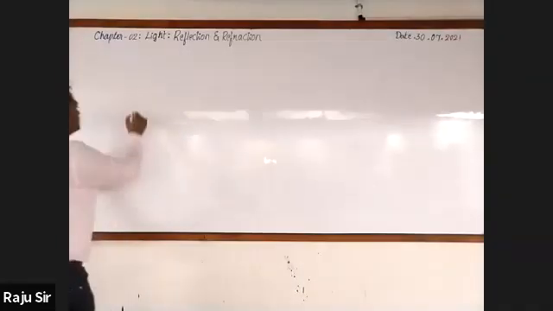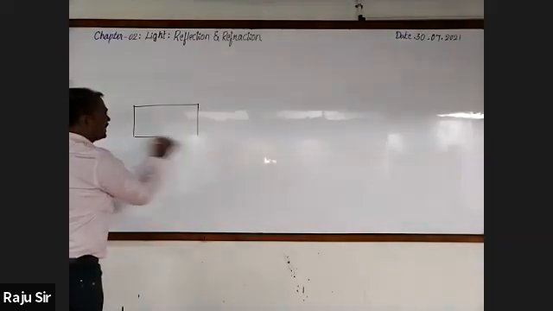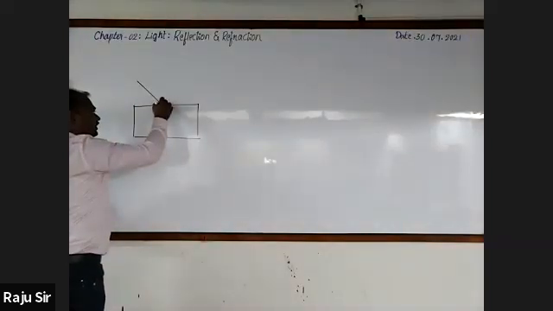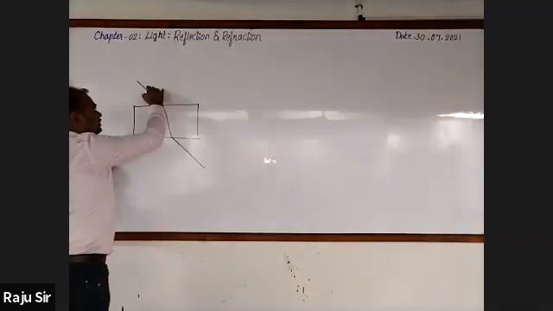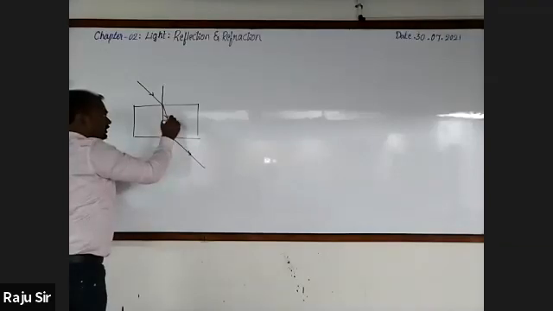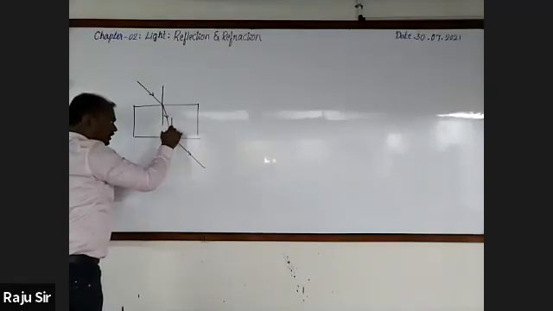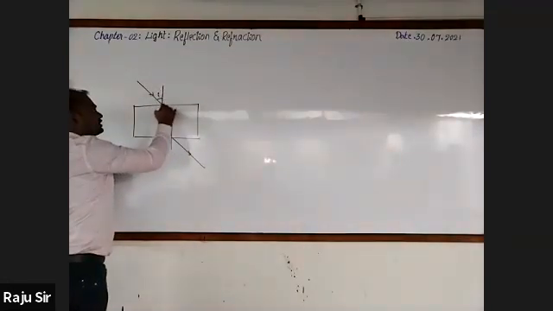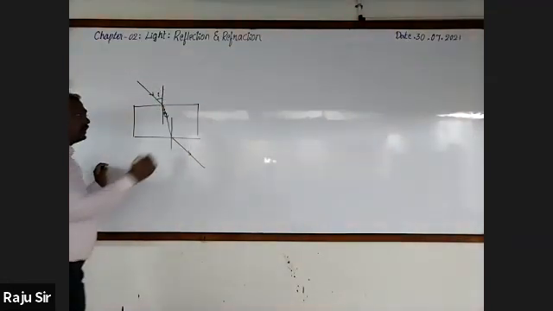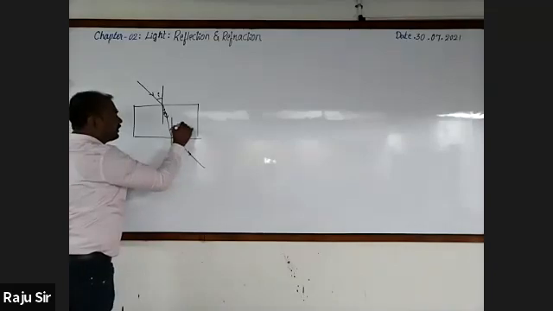Like this. See, this is the slab and this is the incident ray. This is the refracted ray. Then this is the emergent ray. This line is the normal, and this is also a normal. This is the angle of incidence. This is angle of refraction 1, and this is angle of refraction 2.